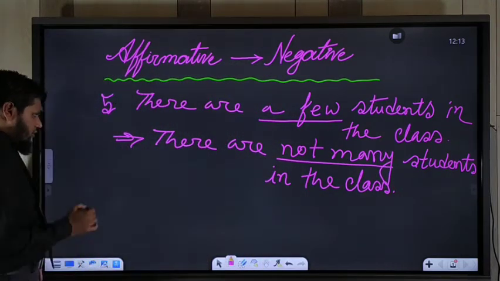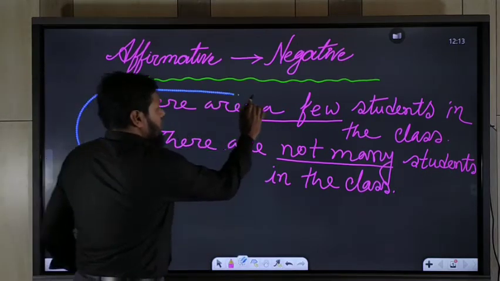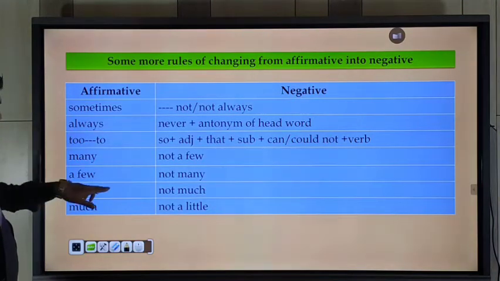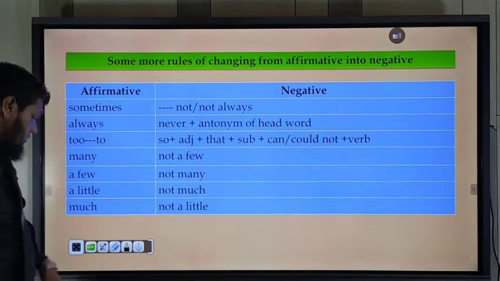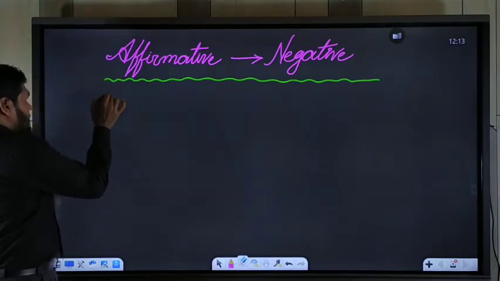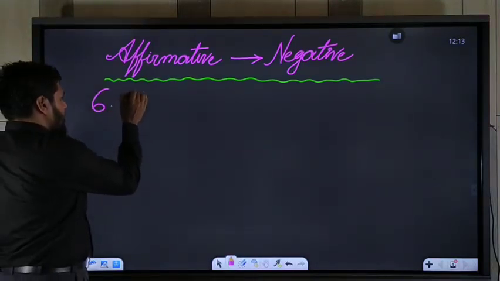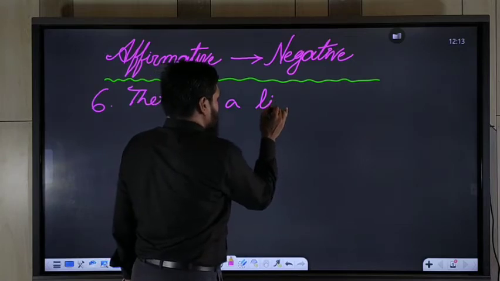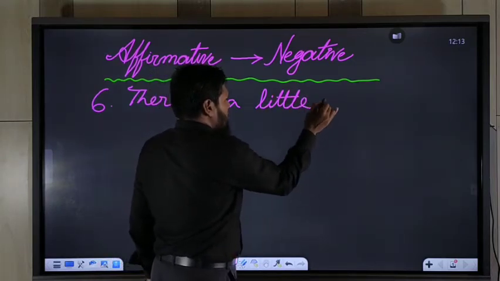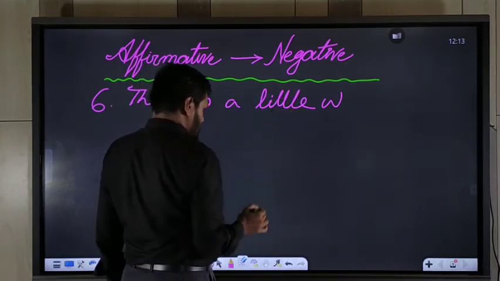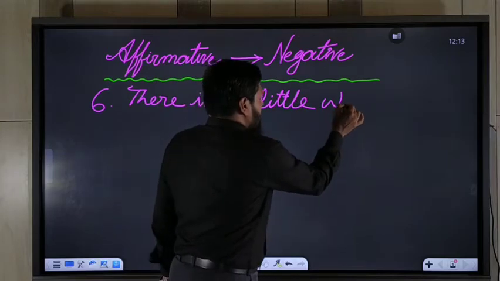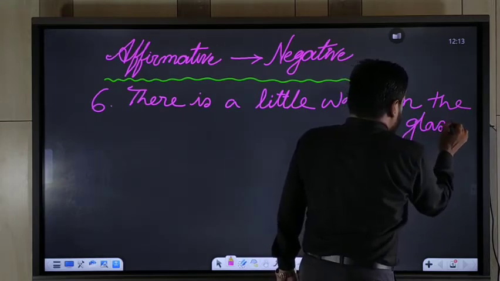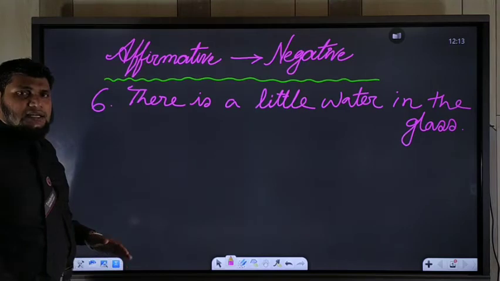Okay. What is the next rule? If you have a little, you should use not much, like this. There is a little water in the glass.